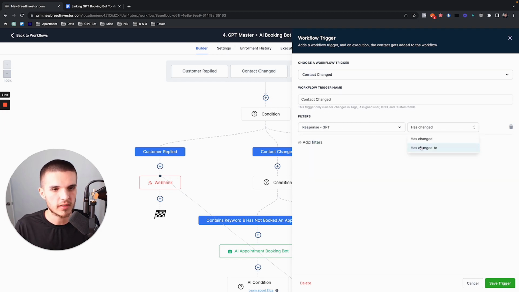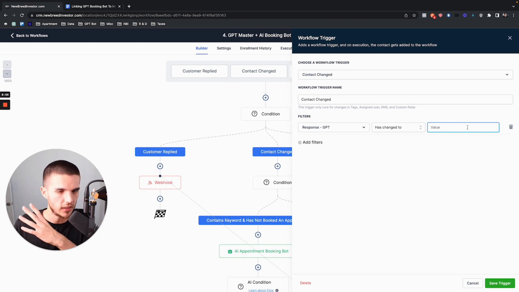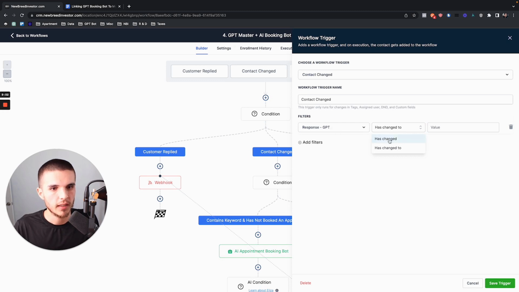And the reason it's not "has changed to" is because we cannot predict what ChatGPT will send as a value. And just keep watching. You'll see as we go through all of it how this all clicks together. The reason it's "has changed" is because that means it was just updated, right? If we put "has changed to," we would have to define that value, which we wouldn't be able to do because ChatGPT is responding intelligently to all of the actual leads, which is the whole point. So that's why this says has changed.